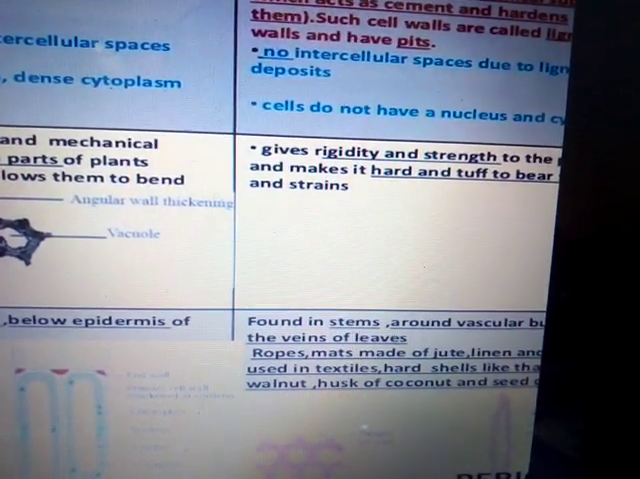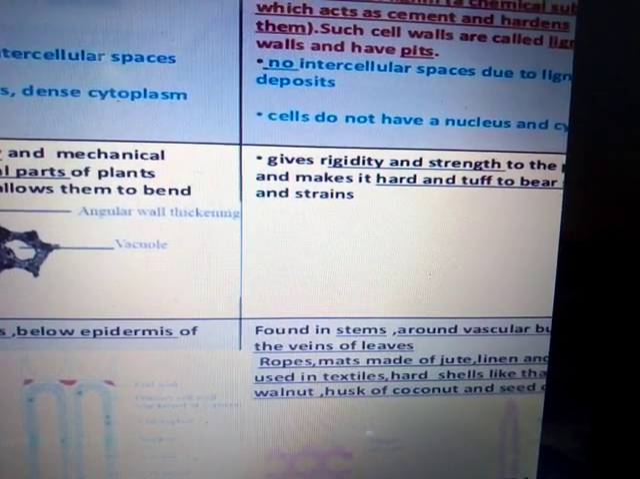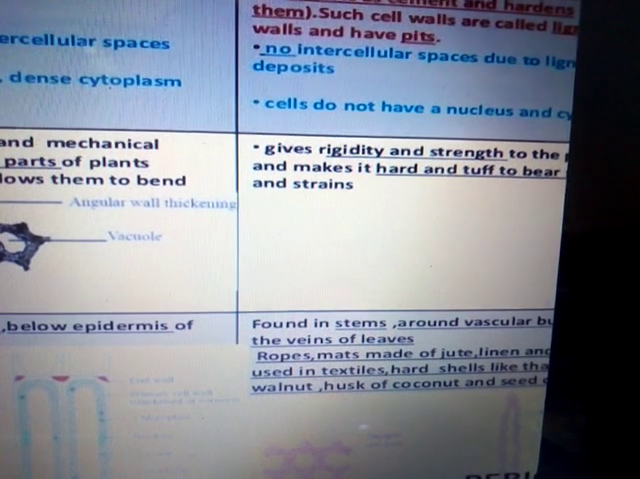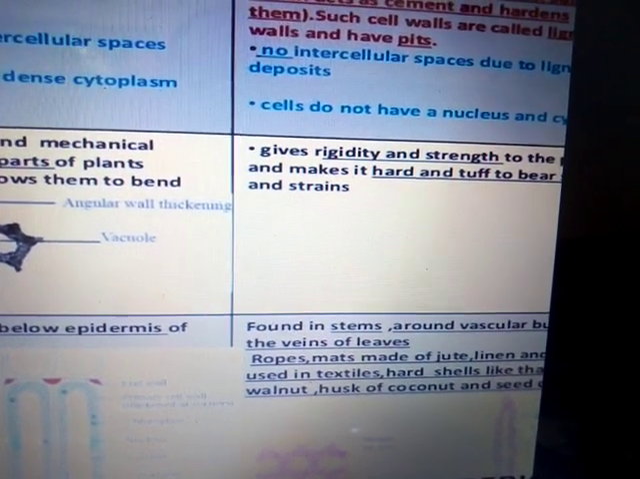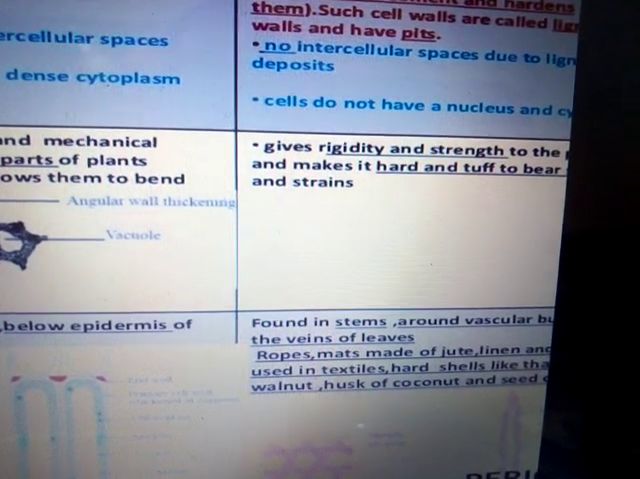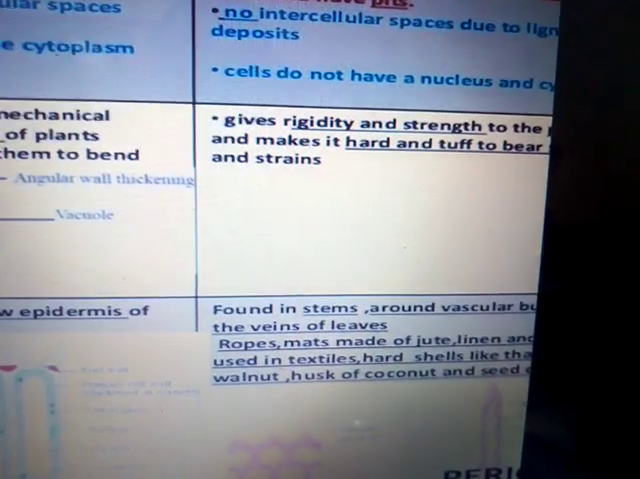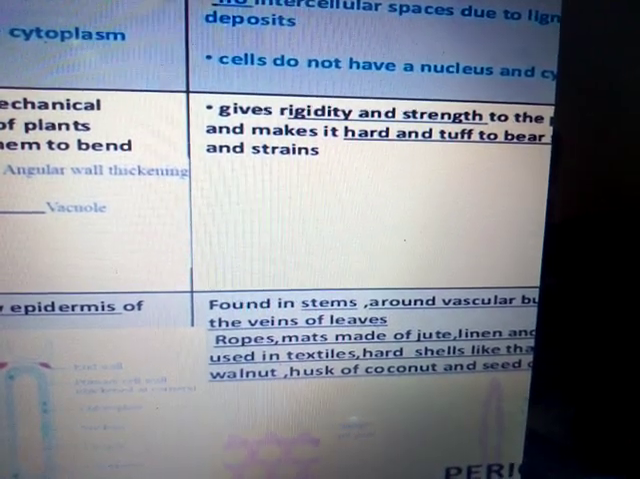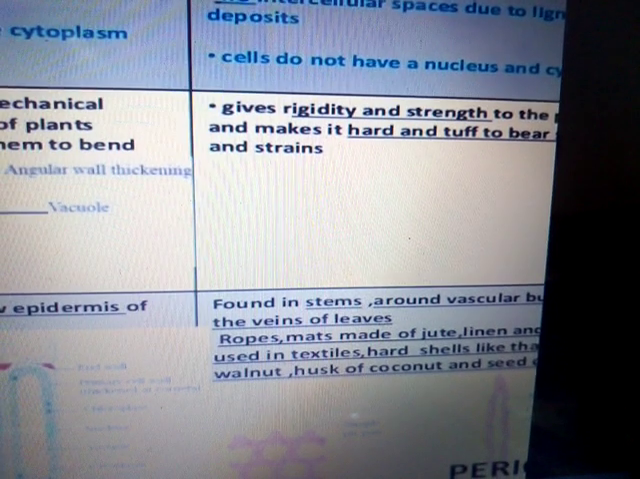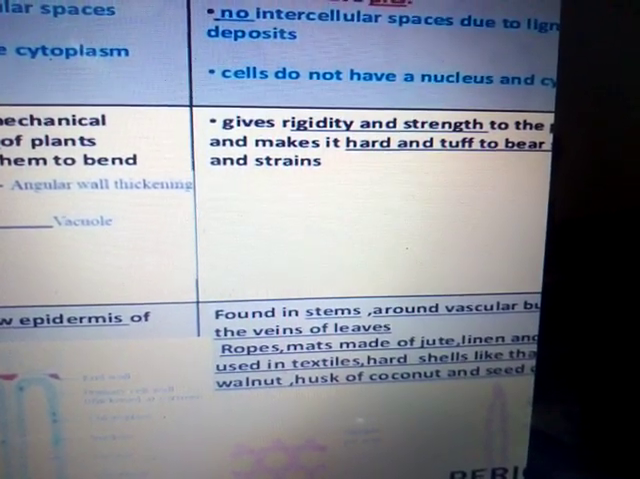As far as the function of this sclerenchyma is concerned, since it is hard, dead and has no intercellular space, it provides rigidity and strength to the plant and makes the plant strong. It is found in the stem, around the vascular bundles and sometimes in the veins of the leaf. In the next slides we will see the extension of this tissue.